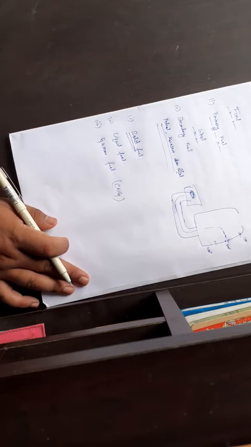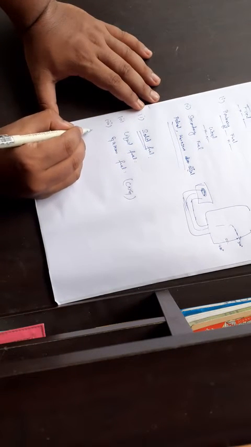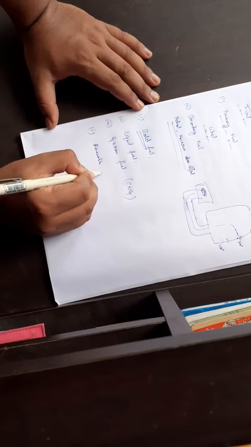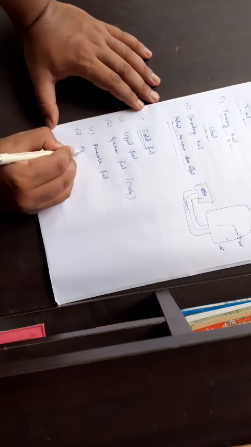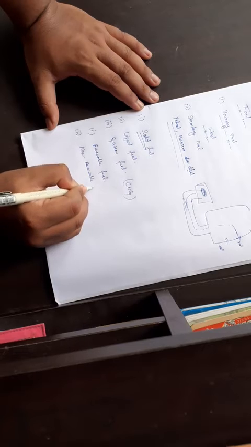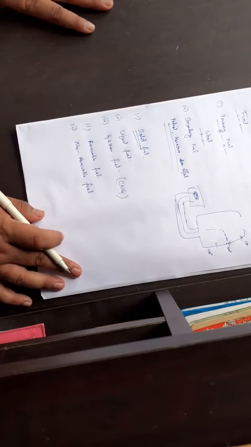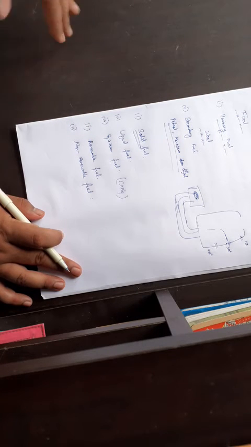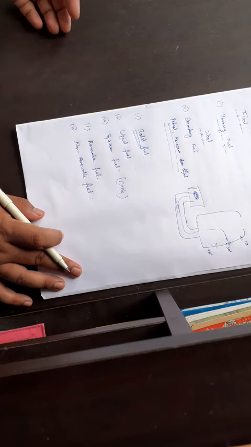Now again, fuel can be classified in two sources: renewable fuels and non-renewable fuels. So first one, renewable fuels. As the name suggests, what does the term renewable mean? Which can be renewed.